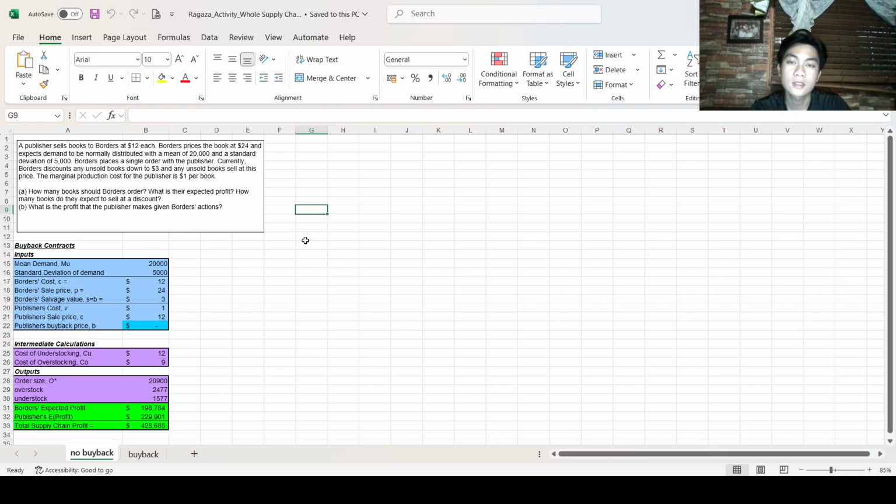So in this activity, there are first two questions for the no buyback, which is for the letter A, how many books should Borders order? And what is their expected profit? How many books do they expect to sell at a discount? While for the letter B, and that is what is the profit that the publisher makes given Borders action. So as we can see in the open tabs that there are the no buyback section, and the buyback,